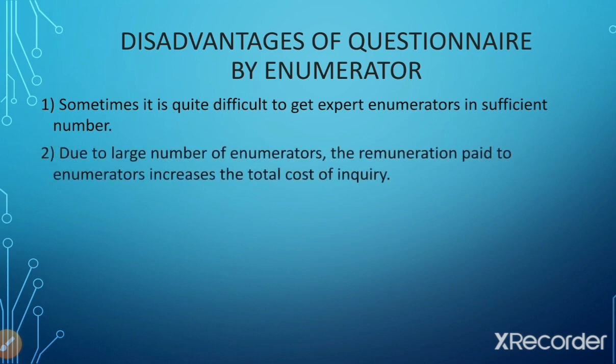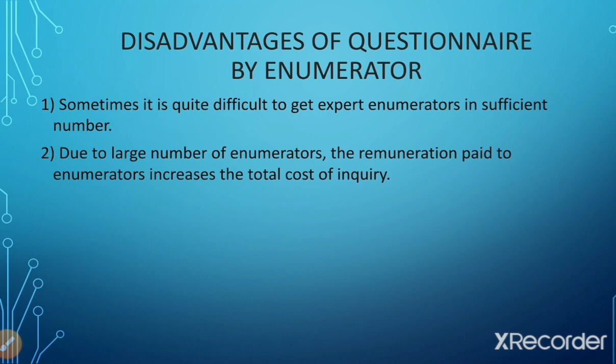The next disadvantage of this method is that due to the large number of enumerators, the remuneration paid to enumerators increases the total cost of inquiry. Naturally, for different areas, you have to appoint different enumerators. So the number of enumerators would be more in this kind of method of collecting the data through questionnaire. So if more enumerators are appointed, then naturally more salary has to be paid to the enumerators. This increases the total cost of inquiry.